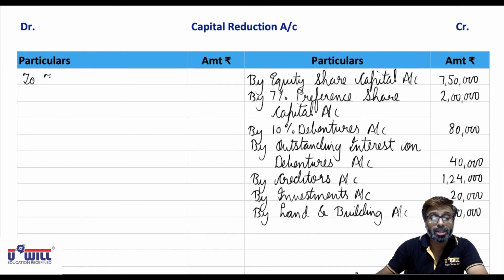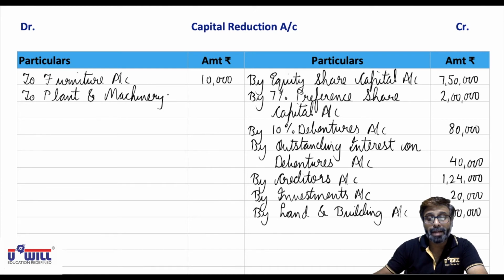To furniture account 10,000. To plant and machinery account 50,000.